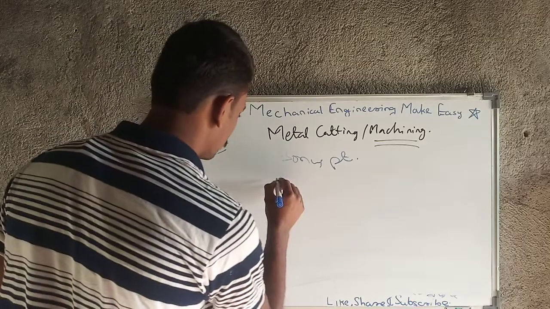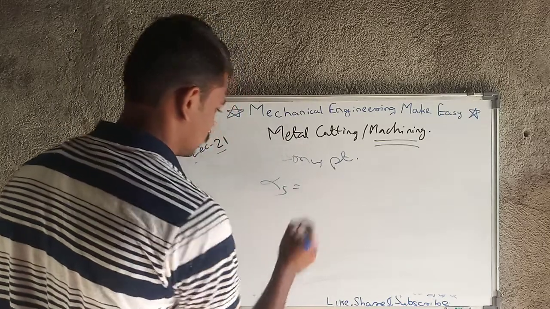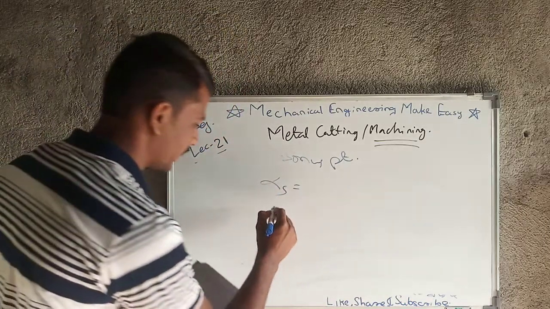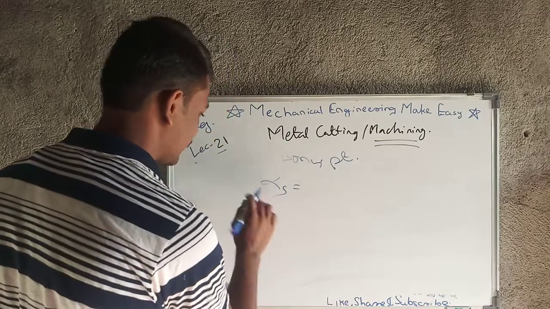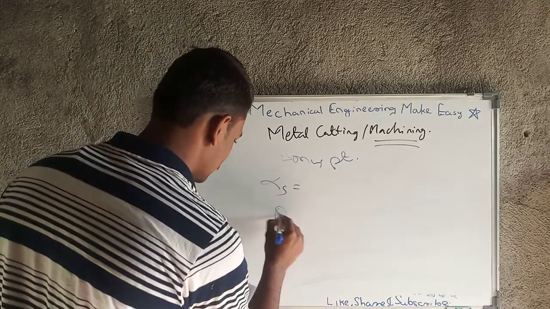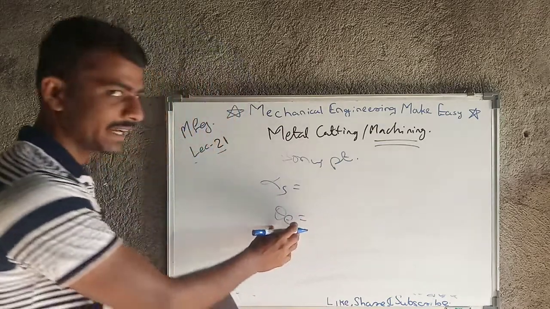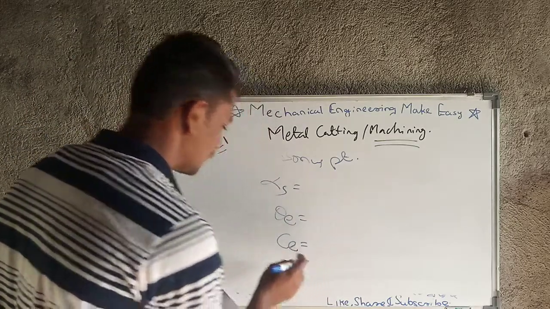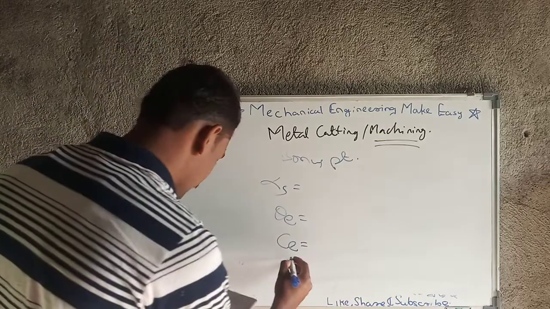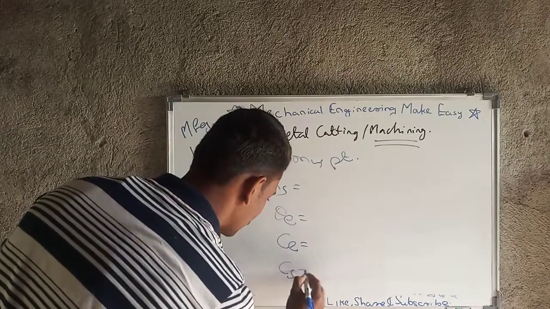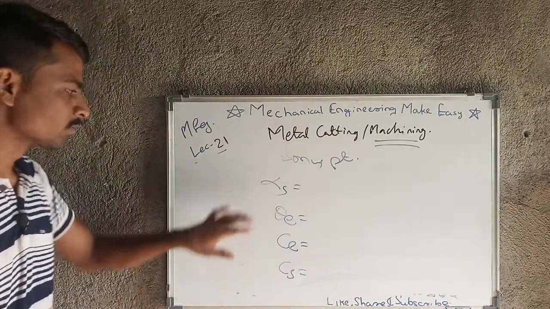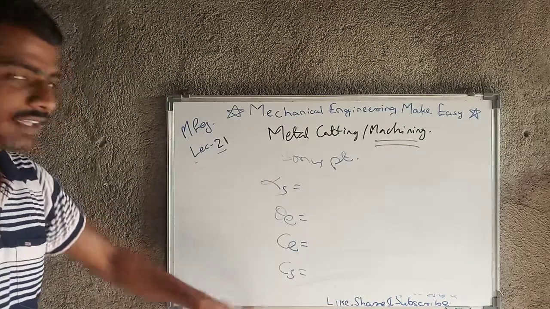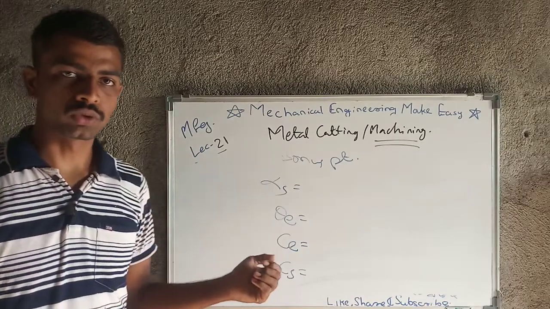We have a number of angles: alpha S, the side rake angle; then theta E, the end relief angle; then CE, the end cutting edge angle; and CS, the side cutting edge angle. We have studied these four angles in single point cutting tool geometry.